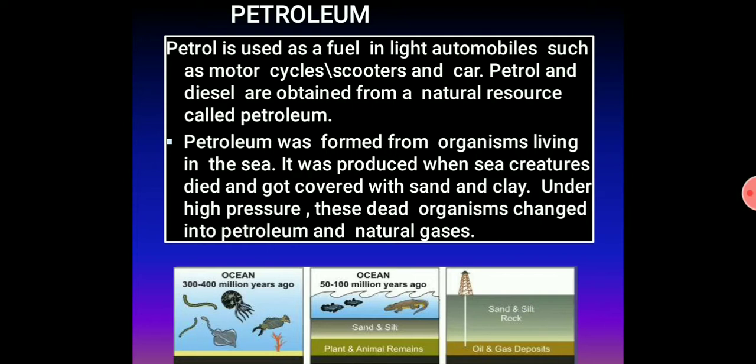So what is this petroleum? Petroleum is a black color liquid. We extract this petroleum from the deep sea or from areas where there was a sea earlier. Sometimes because of continental drift, some places which had sea have become land now. So on that land also we can get the petroleum.